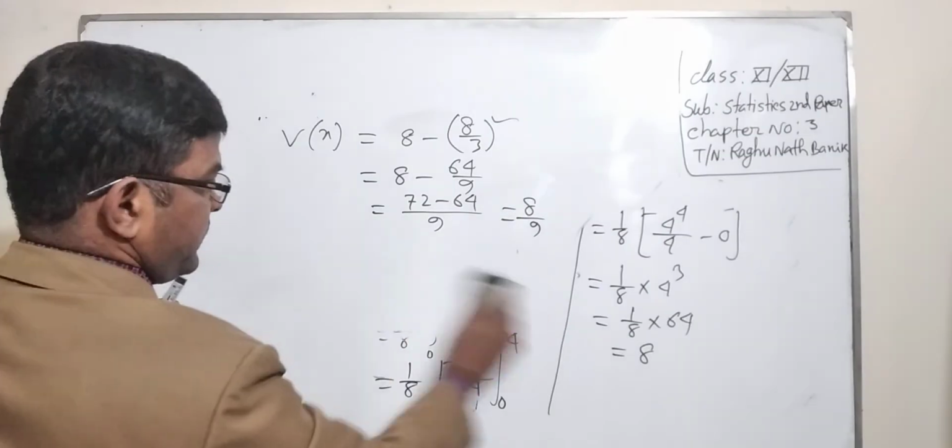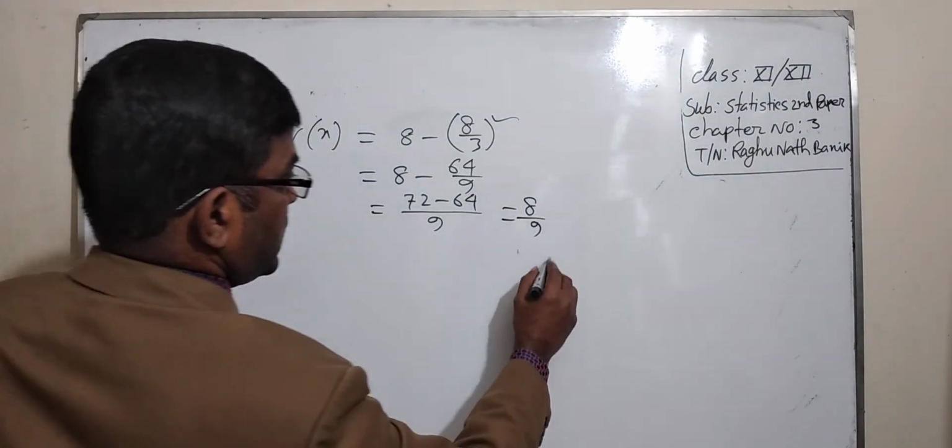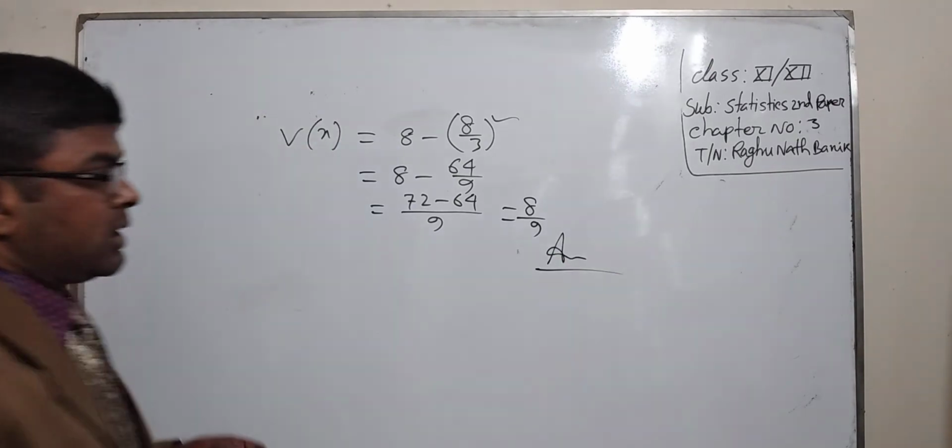That's the answer. The value of the variance is 8 by 9.